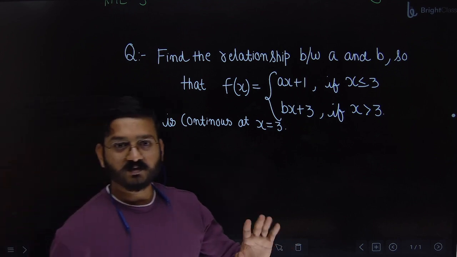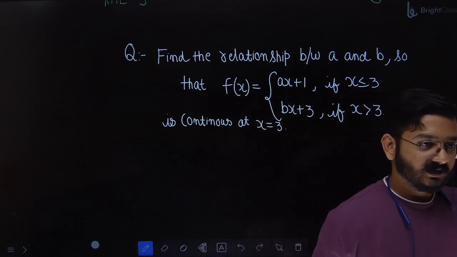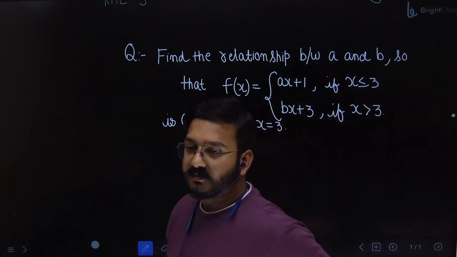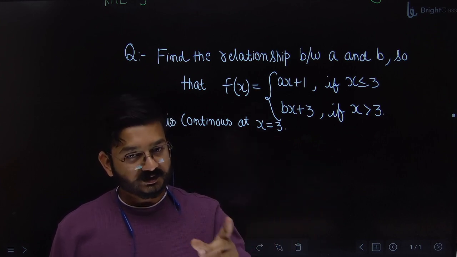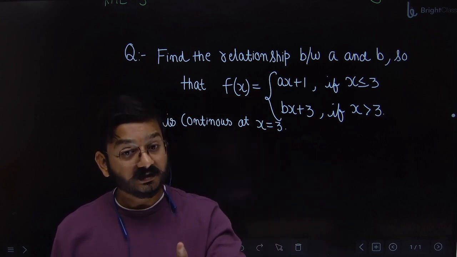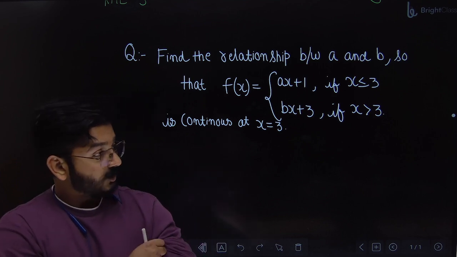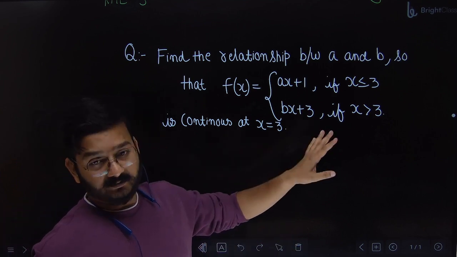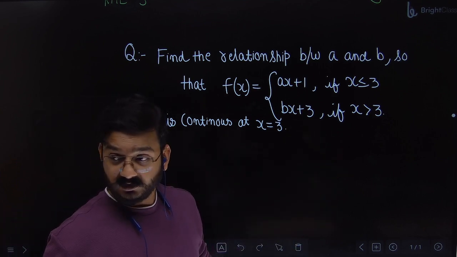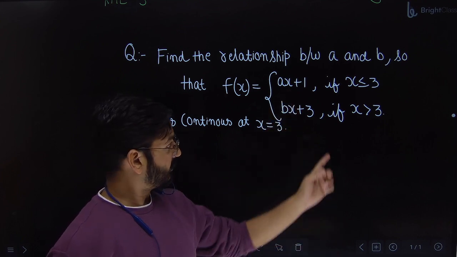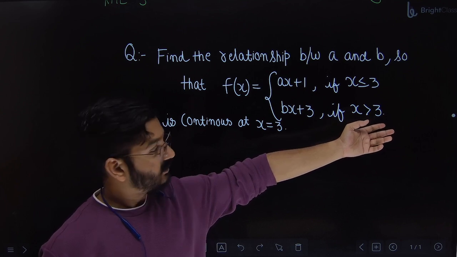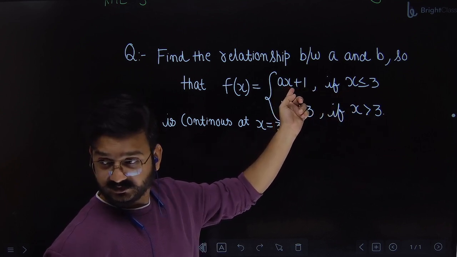It is given. Now you don't have to prove. So if the function is continuous at x equal to 3, it means left hand limit will be equal to right hand limit and it should be equal to f of 3. Correct? So all of you answer: for right hand limit at x equal to 3, which will you use? ax plus 1 or bx plus 3? bx plus 3, because x is greater than 3, right side. For left side, ax plus 1.